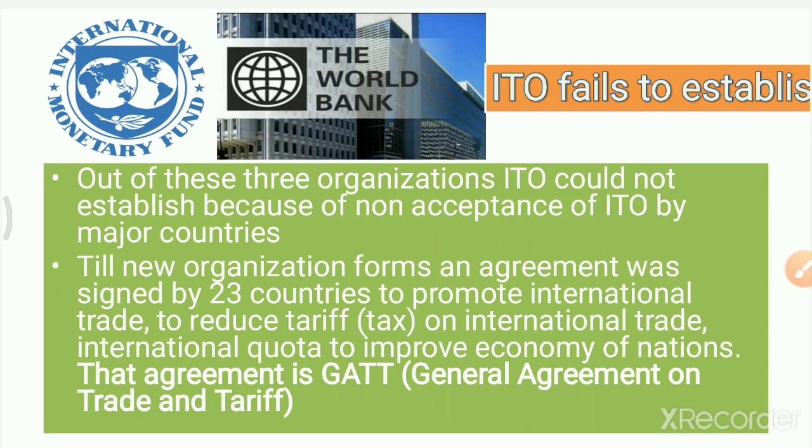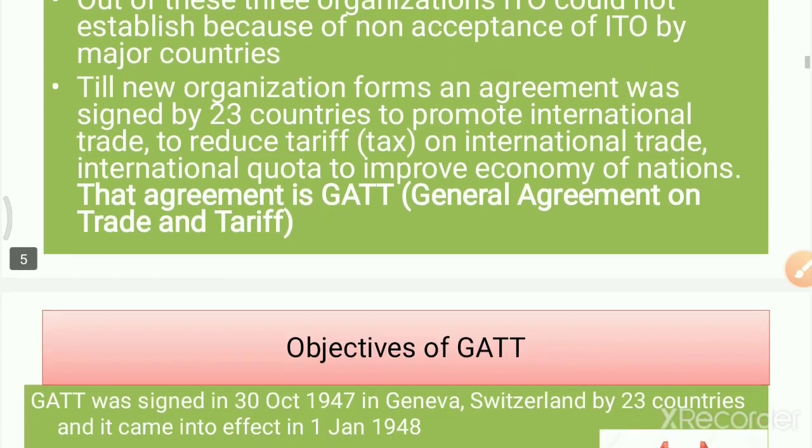Why did it fail to establish? Because the American government rejected it. They were not interested to be a part of this International Trade Organization. That is why the rest of the countries formally signed an agreement, and that agreement is known as GATT, that is General Agreement on Trade and Tariff.